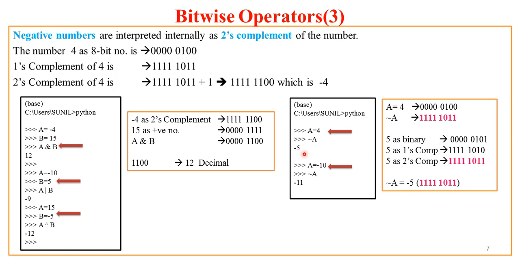So that's why Python returns minus 5 when you ask for the negation of 4, or rather the complement of 4. Are you getting it? I think you got it. Similarly, consider this case with minus 10. If you take the complement of minus 10, minus 10 is in its 2's complement form, and after applying certain operations on it, you will get minus 11 as the answer. So I hope you understood this.